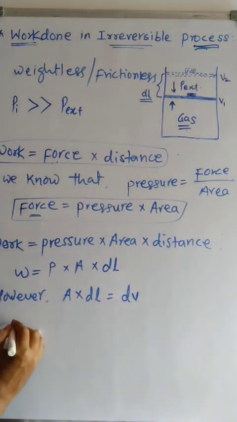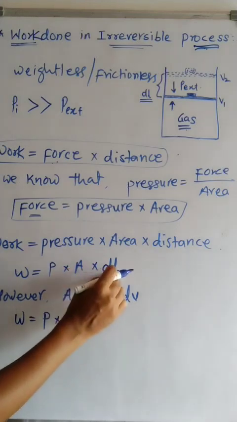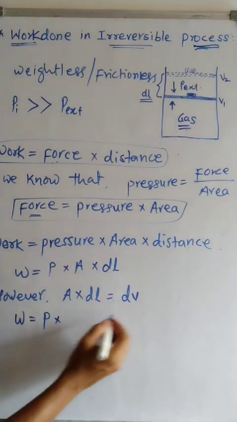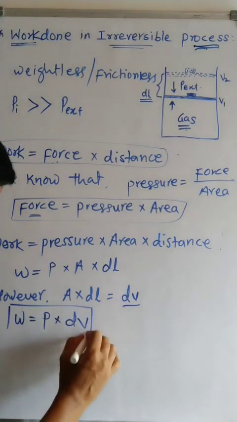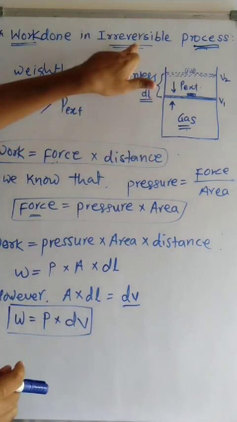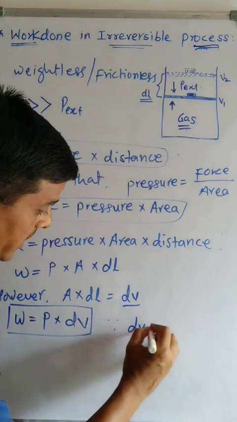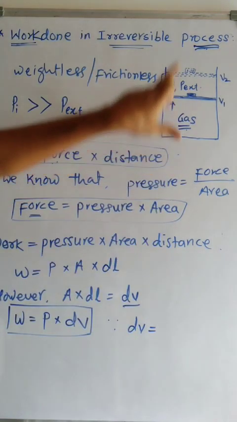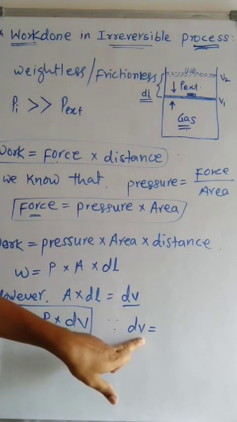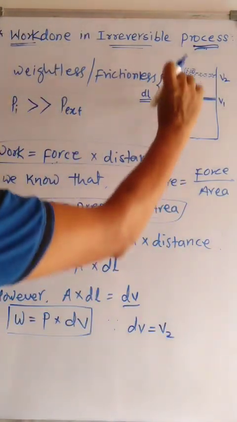Therefore, work can be given as W is equal to pressure into area into distance, which is given as delta V. Therefore, work done during this irreversible expansion of the gas is given as W is equal to P into delta V, where delta V means change in volume of the system during the process.